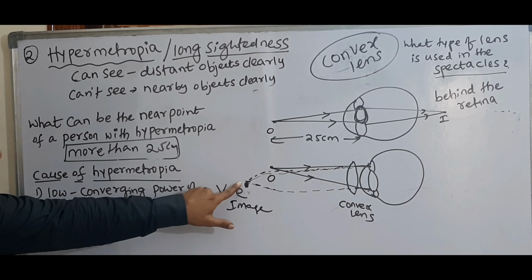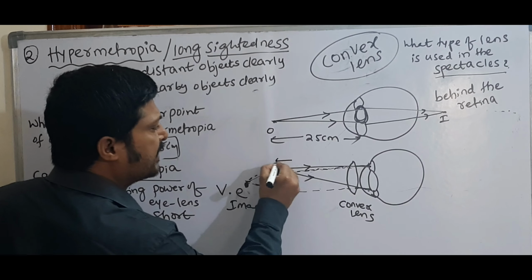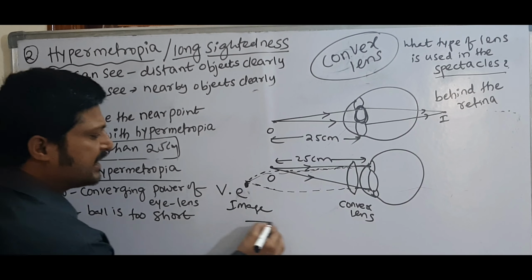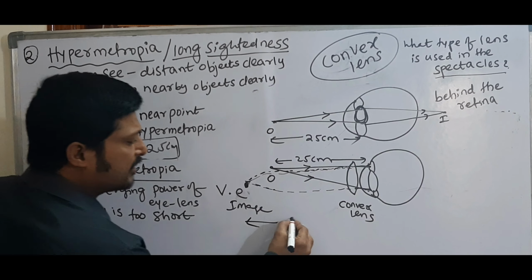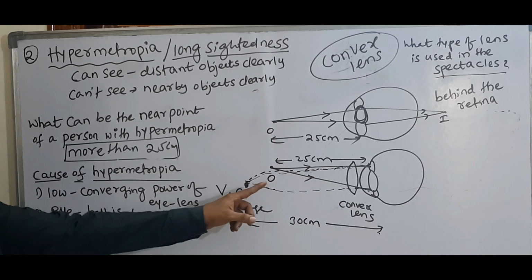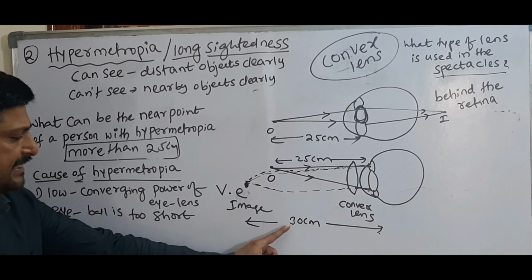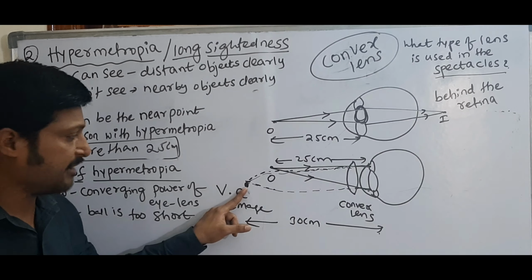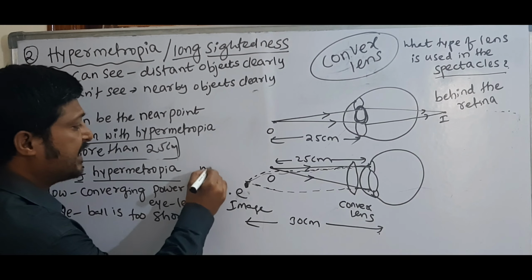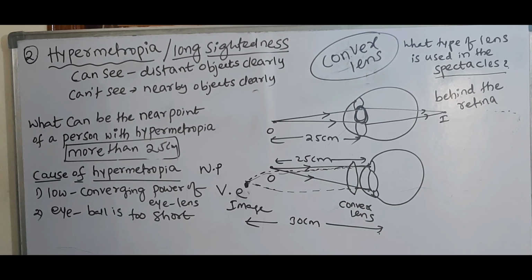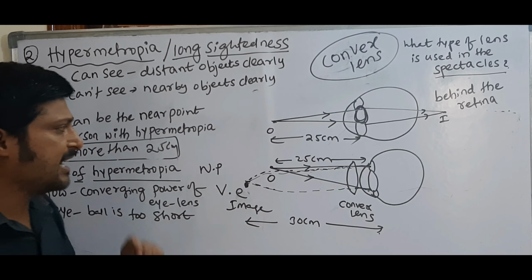Virtual and erect, this image is formed here. Here the object is at 25 centimeters, but the image is formed here because we know very well his near point is more than 25. Suppose in this example his near point is 30 centimeters. So the image is formed at 30 centimeters. What is 30 centimeters? It is nothing but his near point. So the image is formed at his near point.